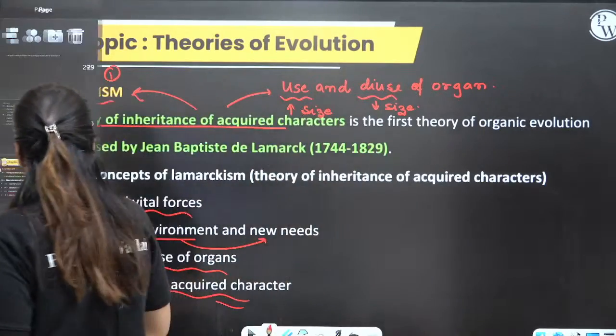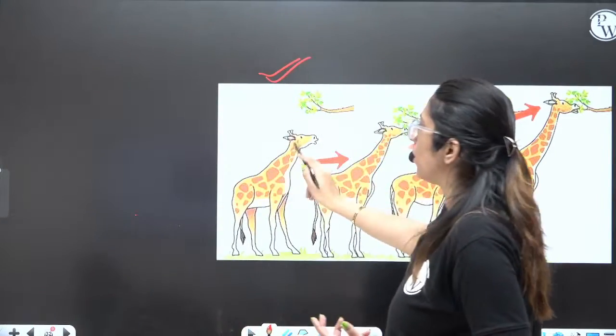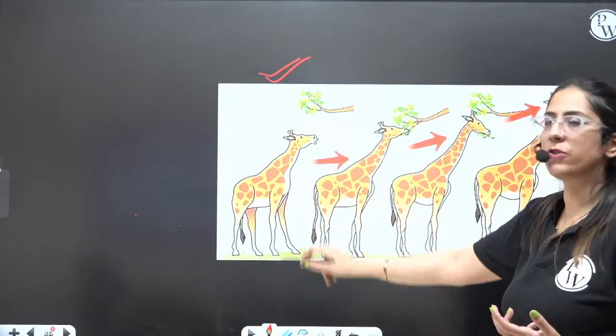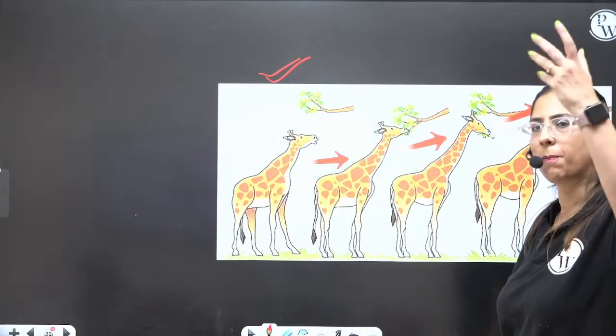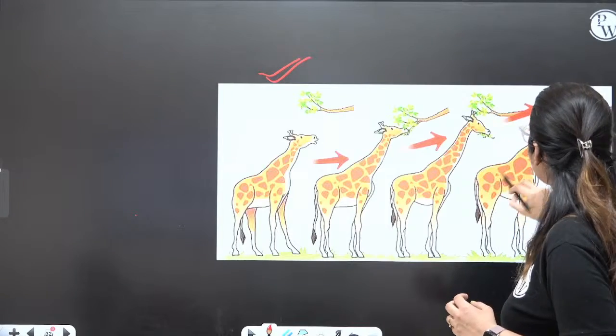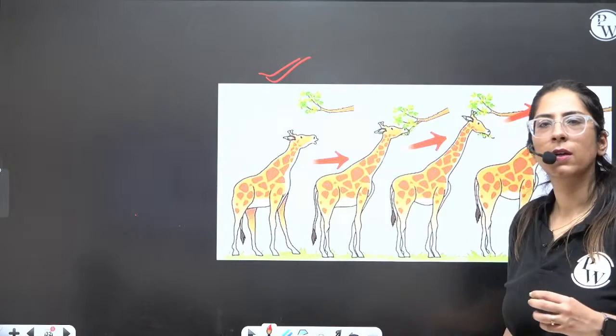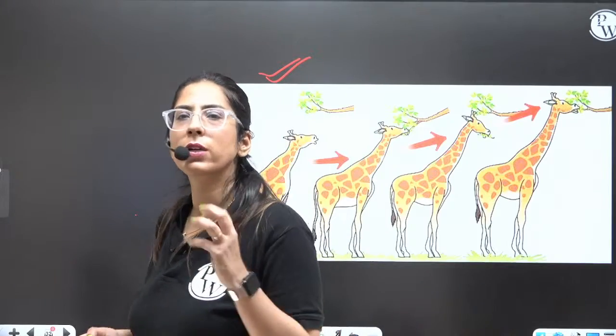We don't follow it. So this was the concept. It was like, there's a giraffe. The giraffe wanted to eat those leaves which were on top of the tree. So they increased the size, and they increased the size. And today we have the long-necked giraffe with us. So it was all about use and disuse of organs.